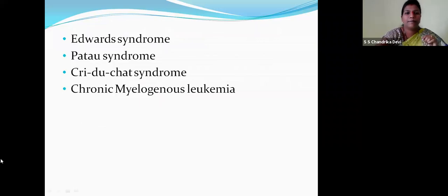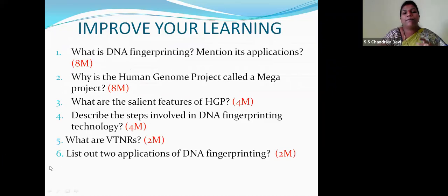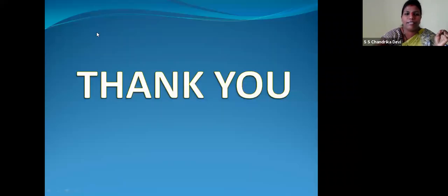So what have we learned? We have learned about genetic DNA fingerprinting and the human genome project. So improve your learning, children. So these are the questions. What is DNA? What is DNA fingerprinting? Mention its applications, 8 marks. What is the human genome project, called a mega project? Third, what are the salient features of HGP? Describe the steps involved in DNA fingerprinting technology. What are VNTRs? List out 2 applications of DNA fingerprinting technology.